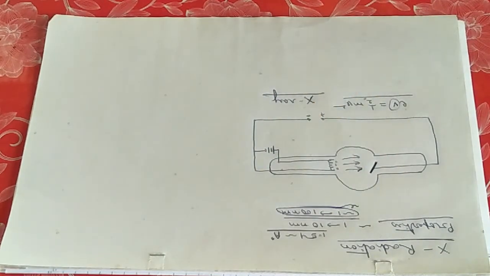There was some origination of another kind of ray, totally unknown to them till then, and that was the cause of destruction of the photographic plates kept inside the laboratory.